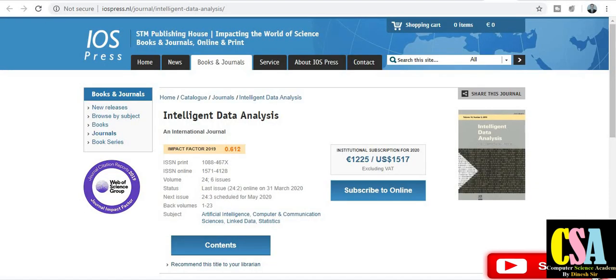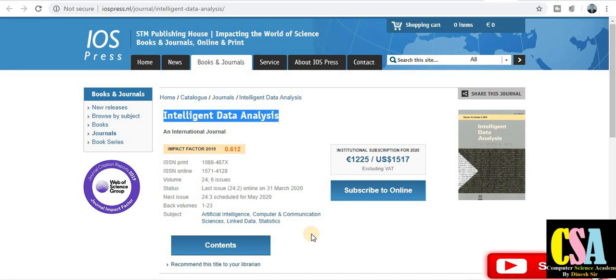Now the last one is IOS Press. This is the publisher's name. The journal name is Intelligent Data Analysis. If your research area comes under this area, that is a very good journal from IOS Press, and the impact factor is 0.612. This also comes in this category, Science Citation Index and Artificial Intelligence. Subjects covered are artificial intelligence, computer and communication, linked data, statistics. So these are the kinds of fields covered by this journal.